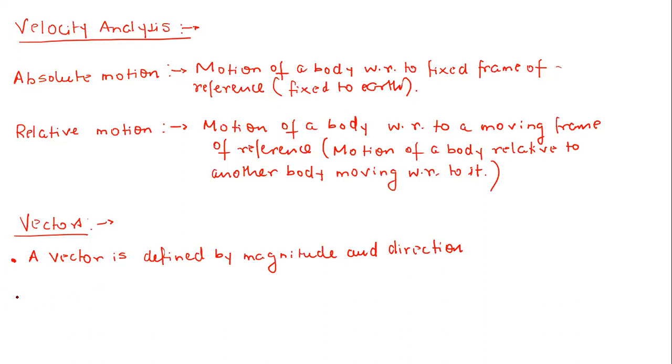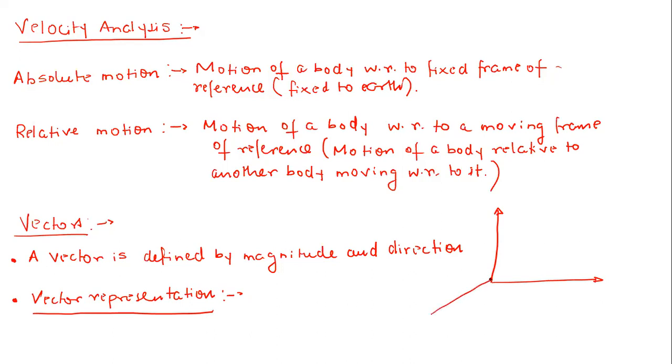Okay. Now, how to represent a vector, right? These are very basic things, but still I am discussing this. So how to represent a vector? Let me first of all draw a fixed frame of reference. So let us say I am taking a fixed frame of reference, and this is our origin, and let us say this is some point A here. Right now I'm talking of just displacement, or you can say the position vector.